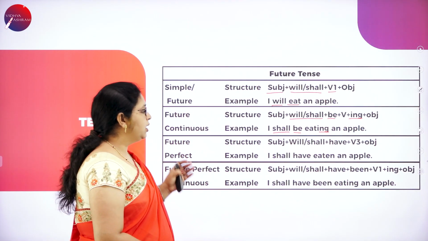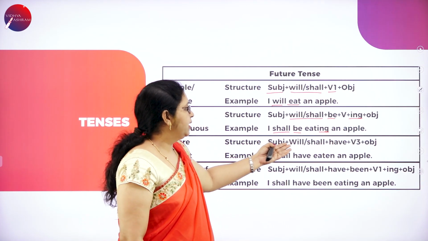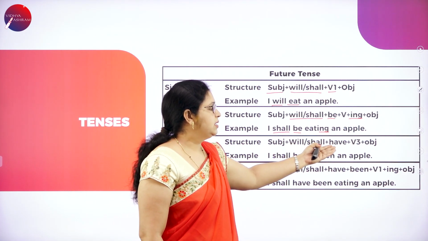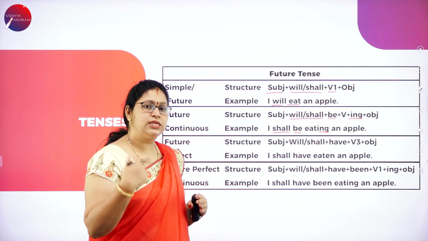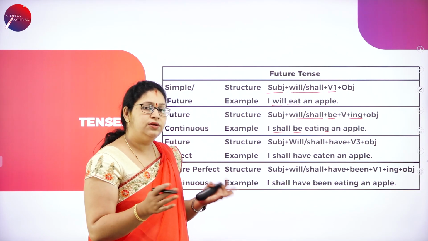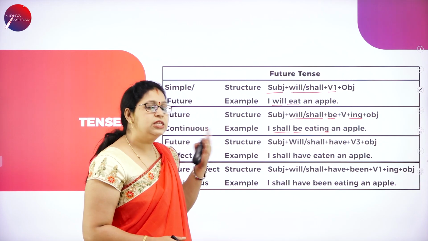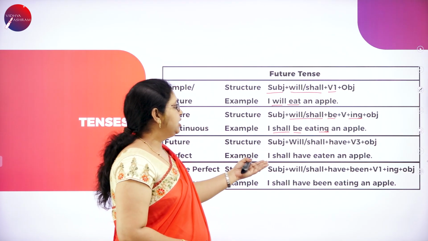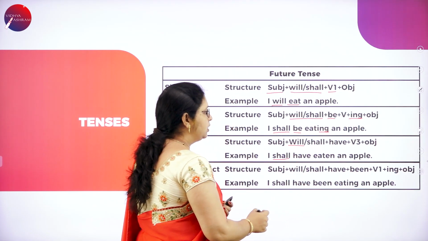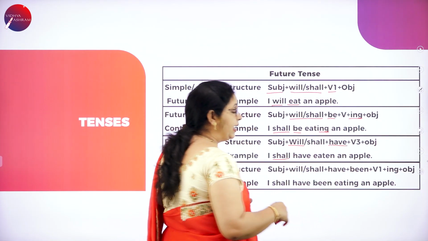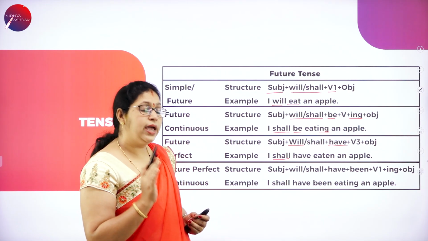Next is future perfect, perfectly done one. Subject plus will or shall plus have and verb form 3. Verb form 3 means past participle, eaten, drunk, sung, okay, written. These are the past participle forms. I shall have, see, will or shall has to be used, it is used. Have, as it is future, you will not use had, you will use have.